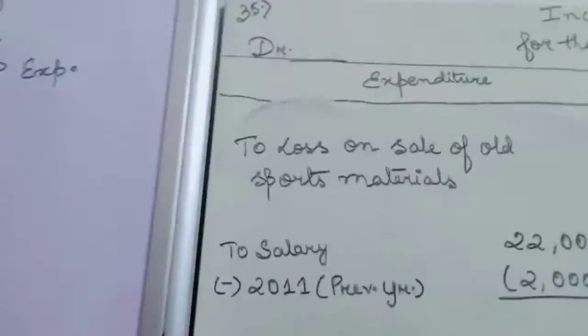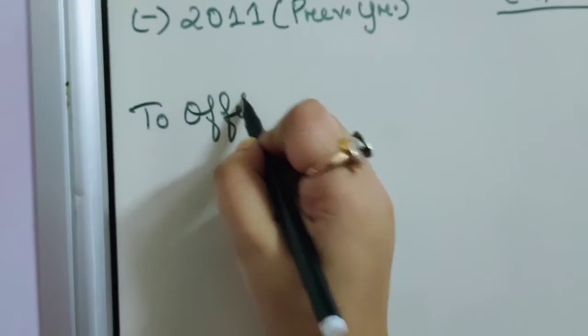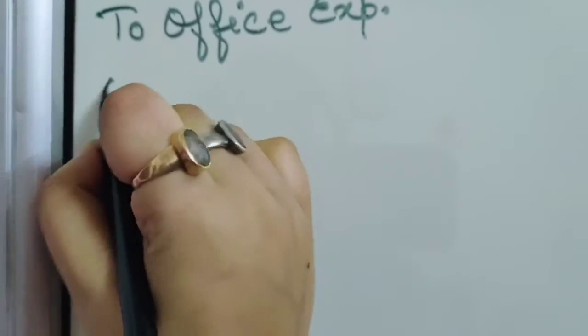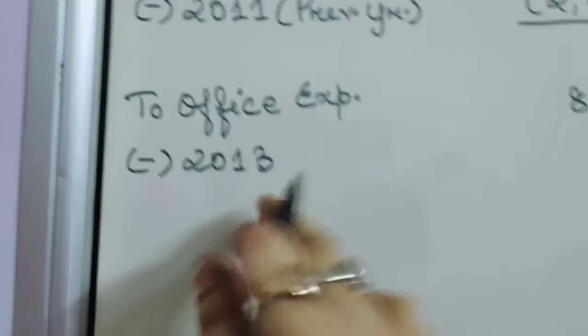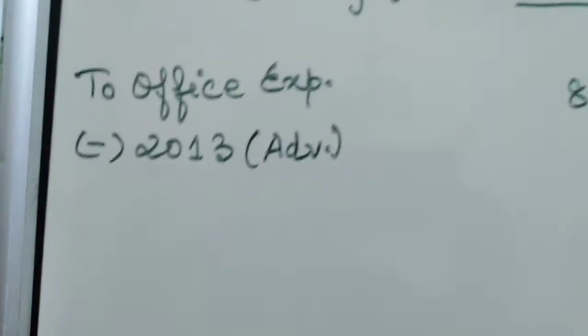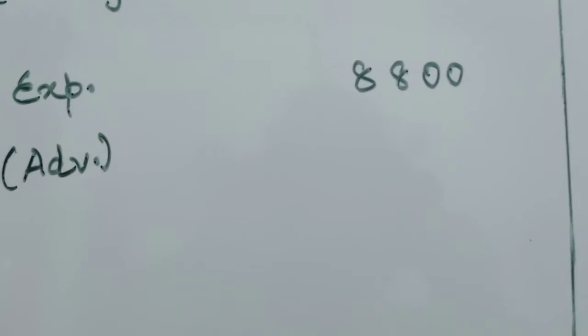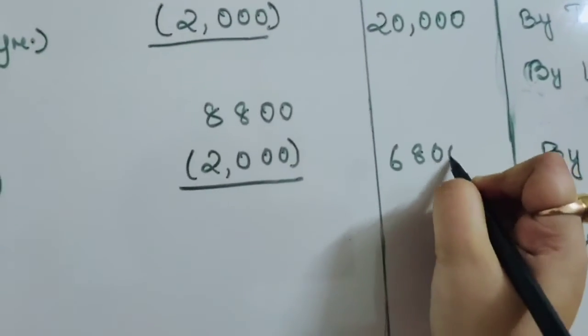So here what we will do, to office expenses 8,800 less 2013. 2013 is the coming year, that means this is the advance. Okay, so how much advance you have paid? You have paid advance of 2000, so less 2000, so it will become 6,800.